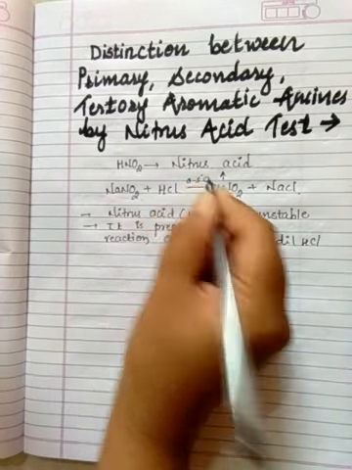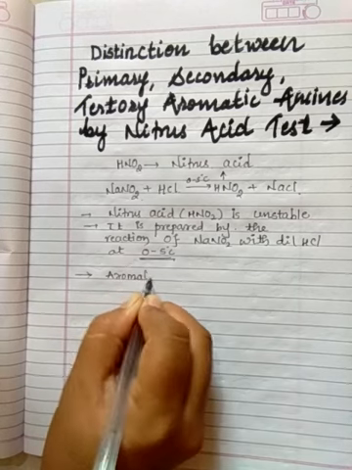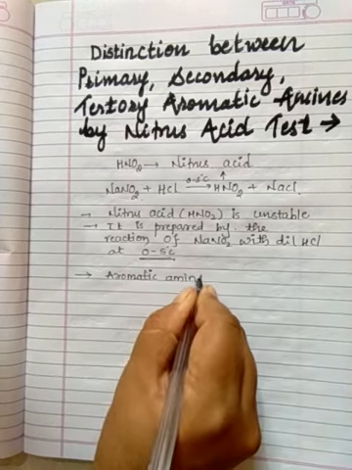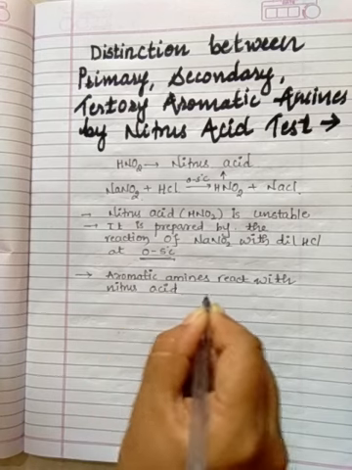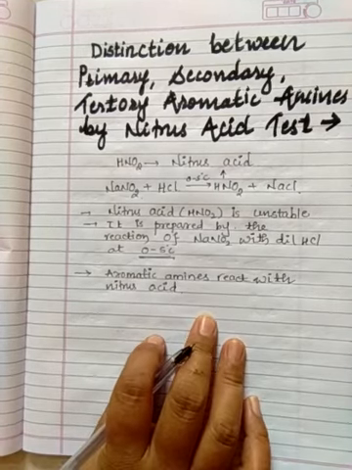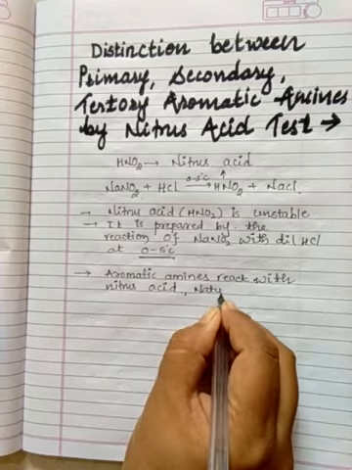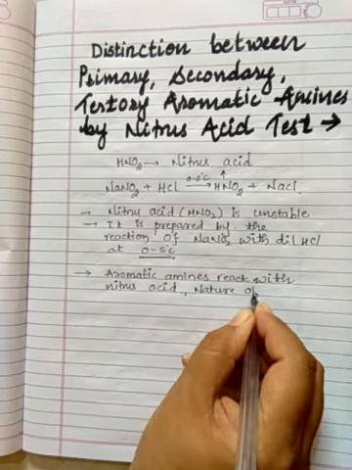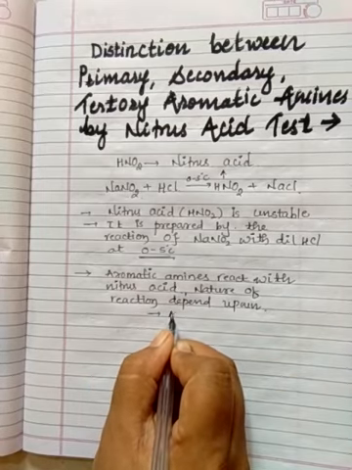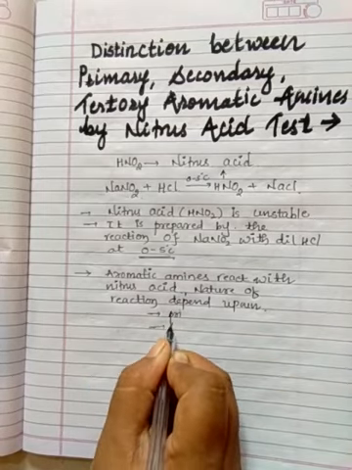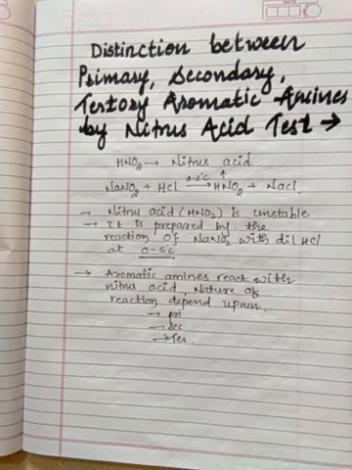So when aromatic amines react with nitrous acid, the nature of reaction depends upon whether the amine is primary, secondary or tertiary. This whole part we will deal with one by one.